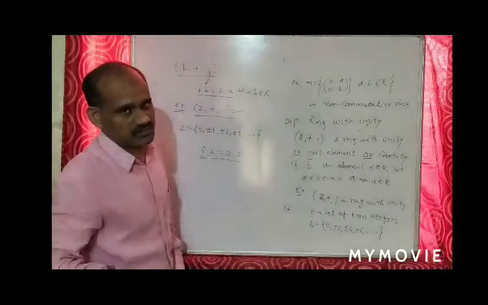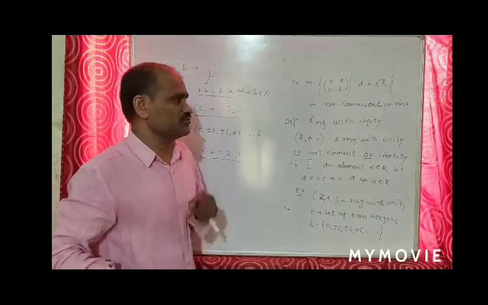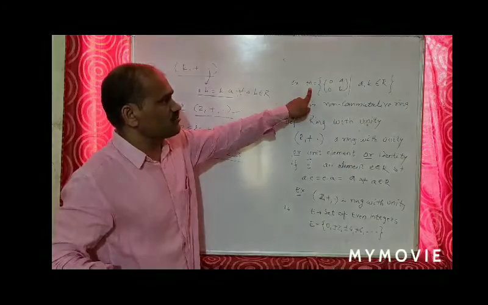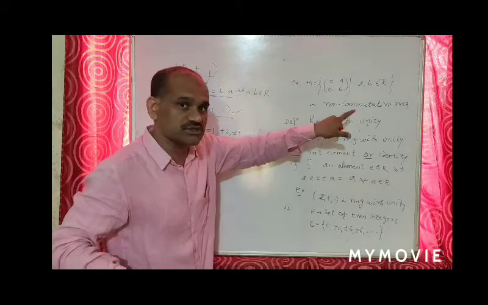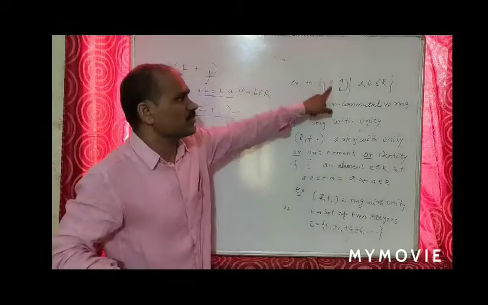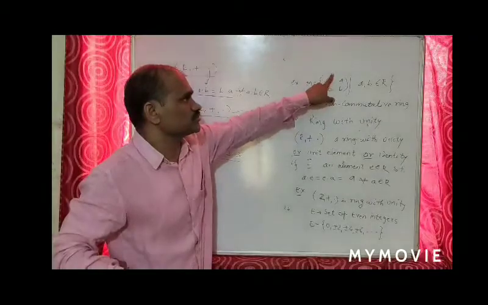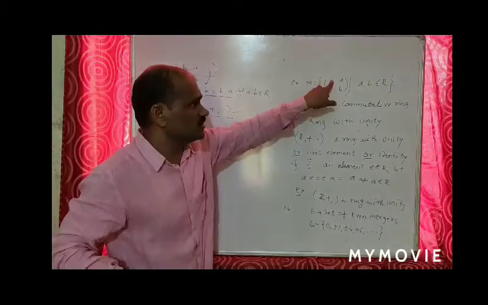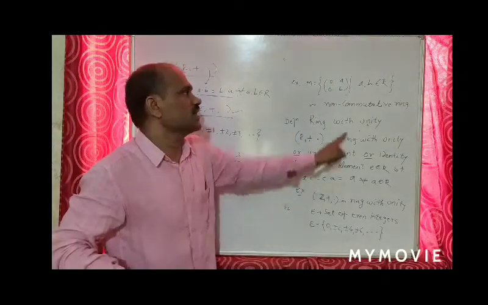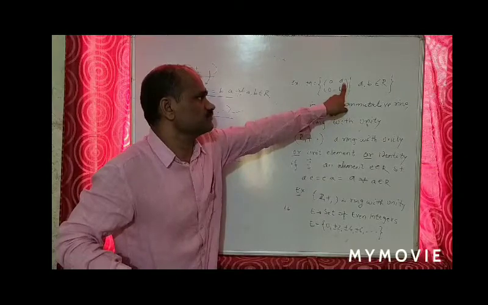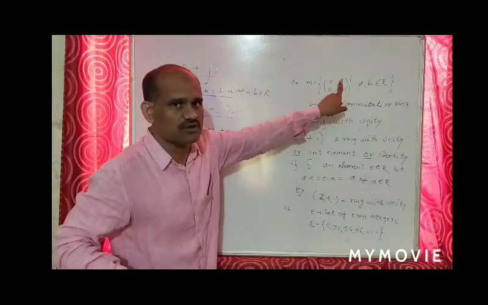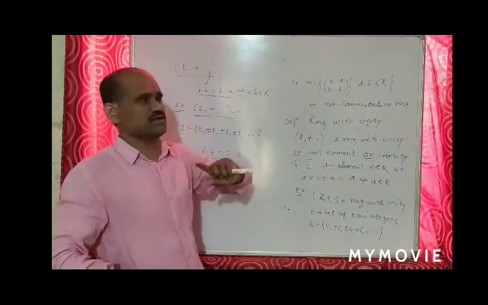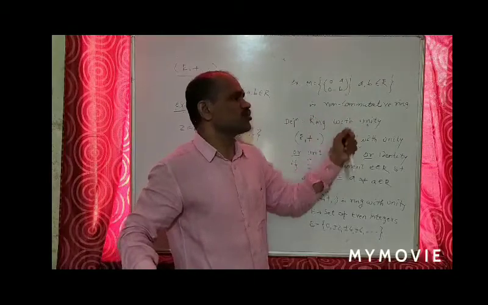Now we discuss one example that is not commutative, a non-commutative ring. See here, M is the set of matrices of order 2 by 2, but in such a way that the element at the first row, first column and second row, first column position must be 0, and in the other positions, whatever the element may be. This is a non-commutative ring.